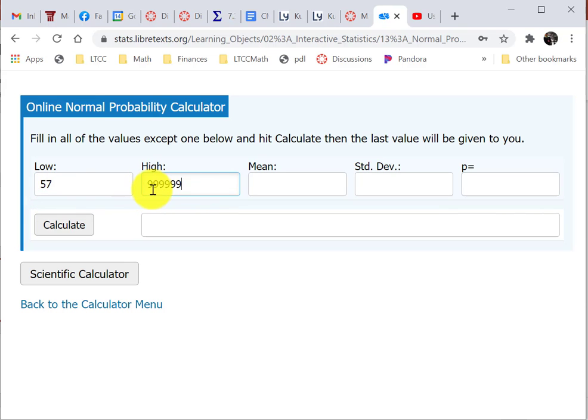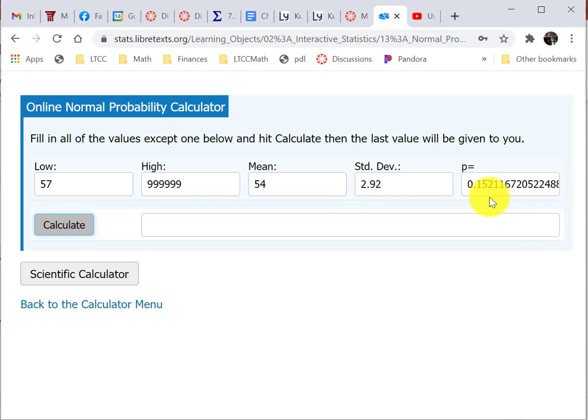So I'm just going to put a whole bunch of nines, at least 4. The mean, if you remember, was 54, and the standard deviation was 2.92. And I hit calculate, and there it is. There's our probability. It's about 0.15, etc.